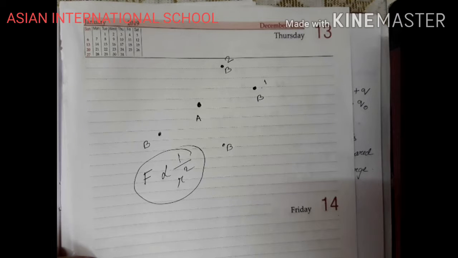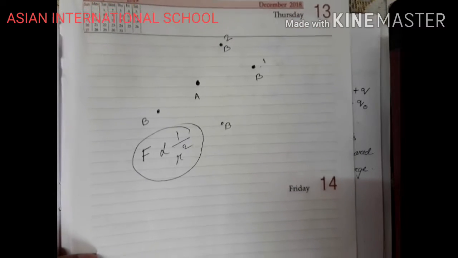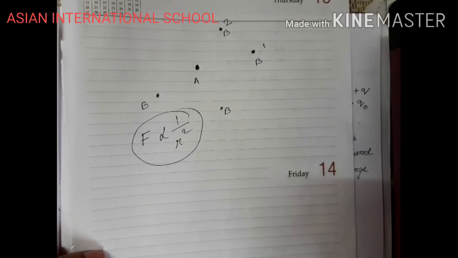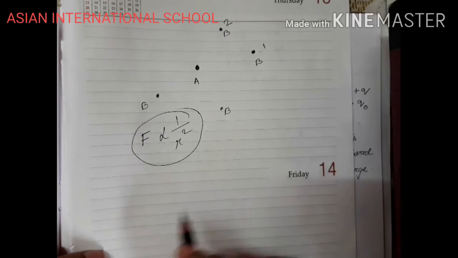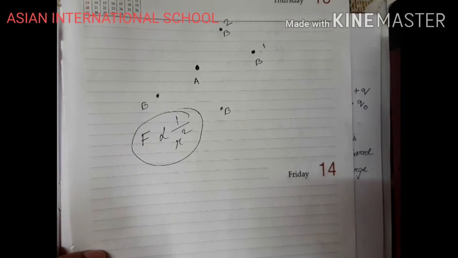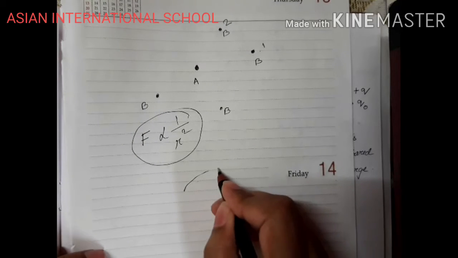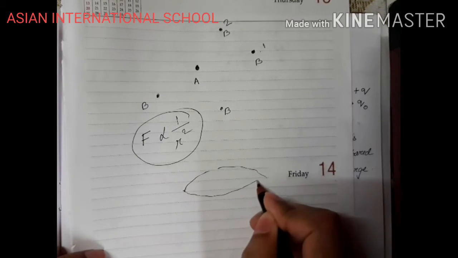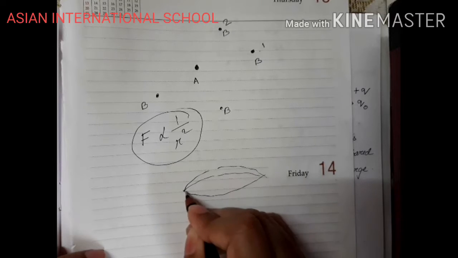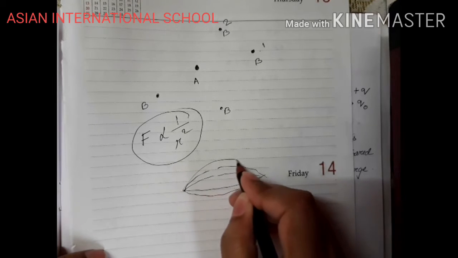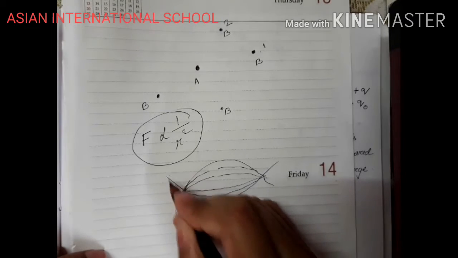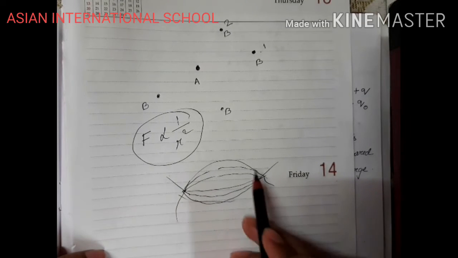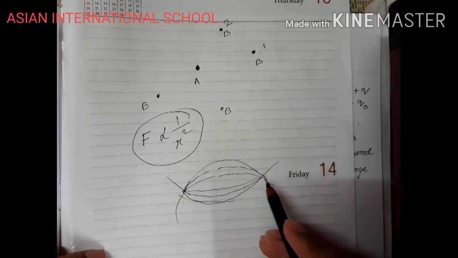Now, Michael Faraday performed a very simple experiment. This experiment all of you have done in your childhood. You take some iron filings and place a magnet below. What do you see? You see this kind of appearance, right? It's a very rough diagram. So why are these kinds of appearances taking place?